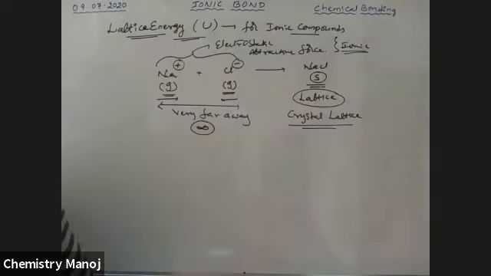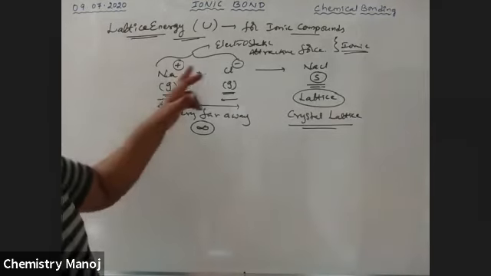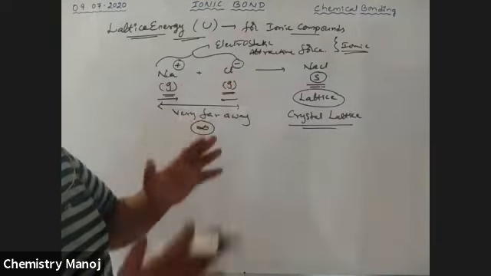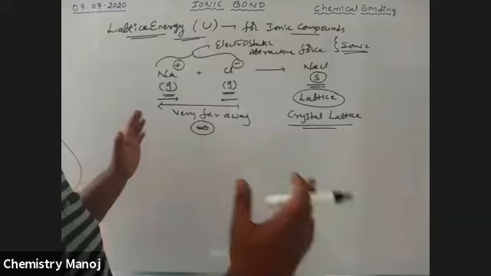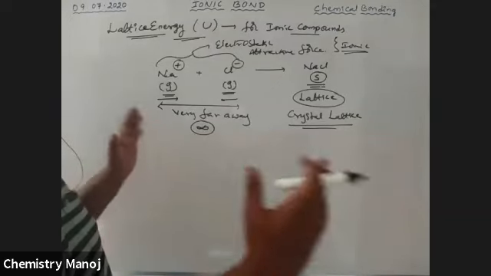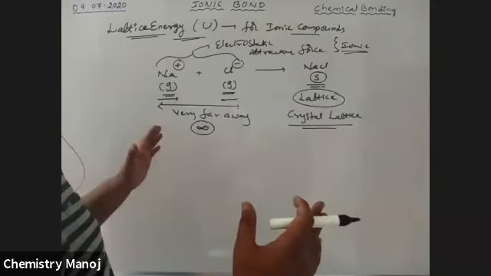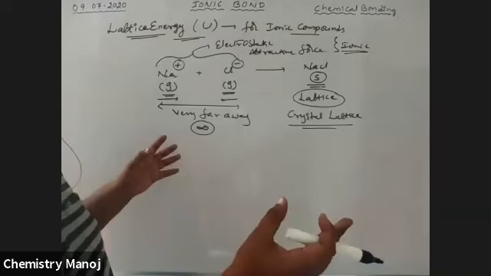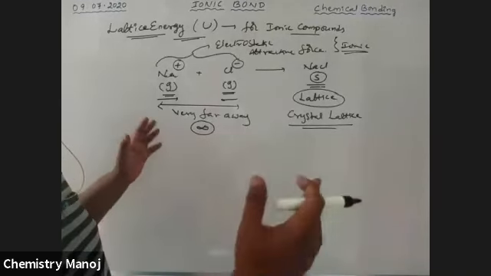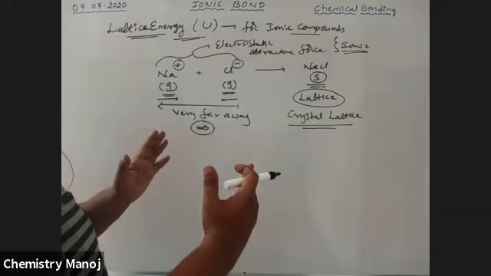So once again, I am explaining, my dear boys. There is a Na plus ion and there is a Cl minus ion. They are very far away from each other. There is no attraction or repulsion between them. That means there is no influence by one another. Now they are approaching nearer to each other.